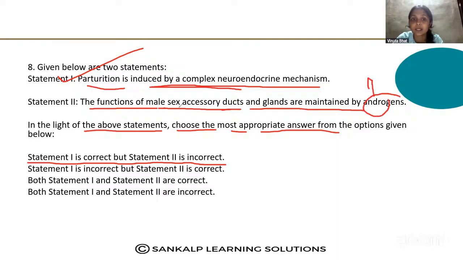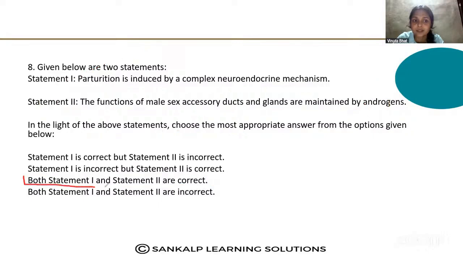That is also a correct statement. So both statement 1 and statement 2 are correct.